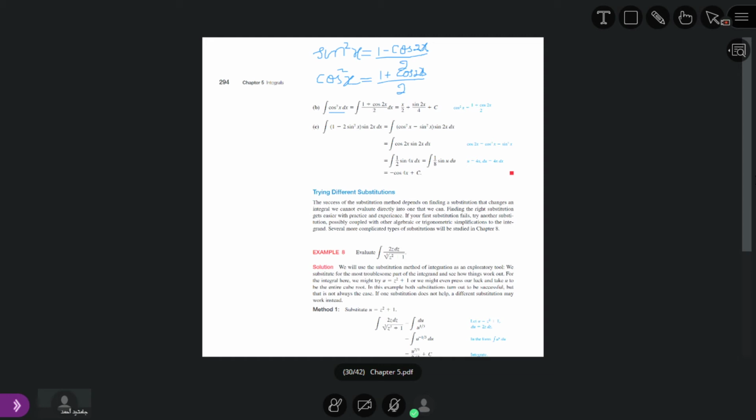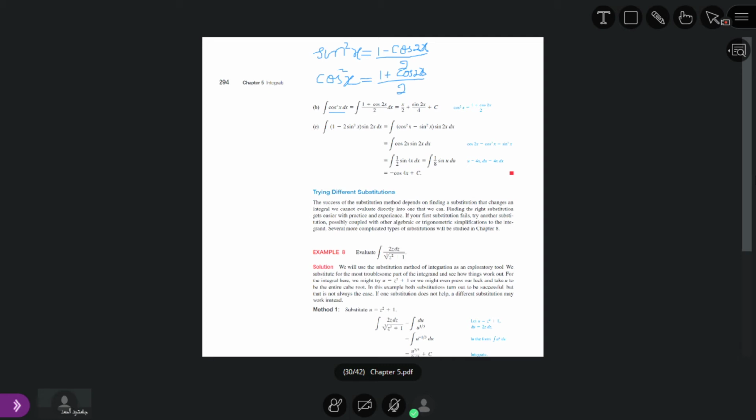Now if we have cosine square x, we use this half angle formula. Cosine square x is equal to 1 plus cosine 2x divided by 2. The 1 over 2 is a constant, it goes outside. The antiderivative of 1 is x, so we get x by 2 plus 1 over 2, which is outside, times the antiderivative of cosine 2x, which is sine 2x divided by 2.